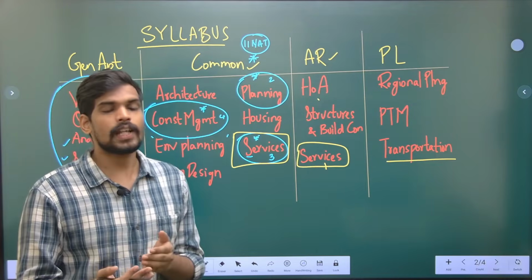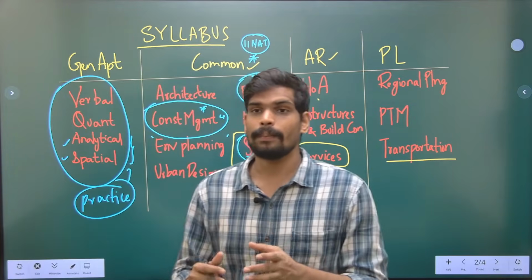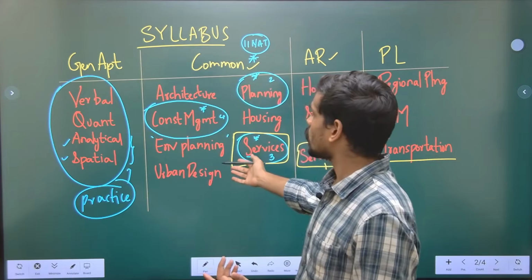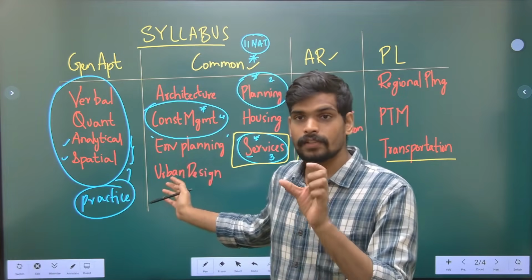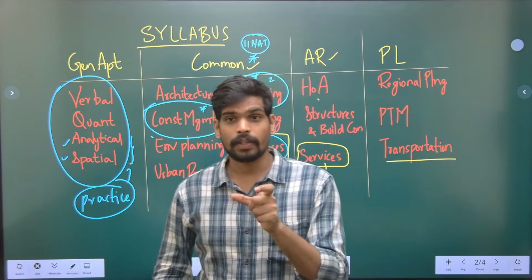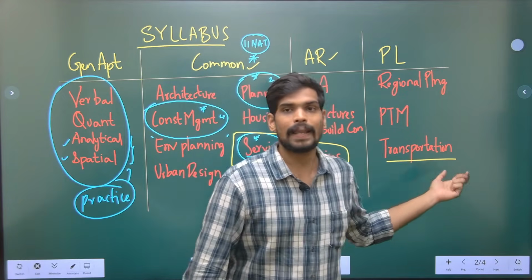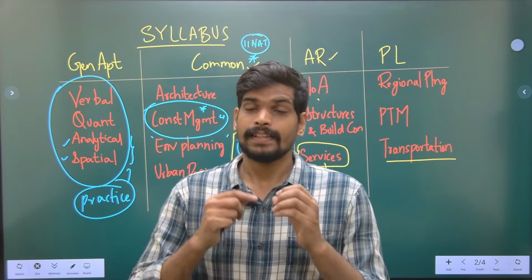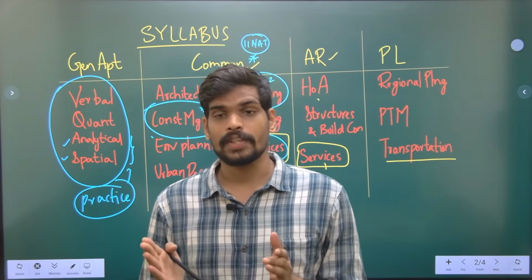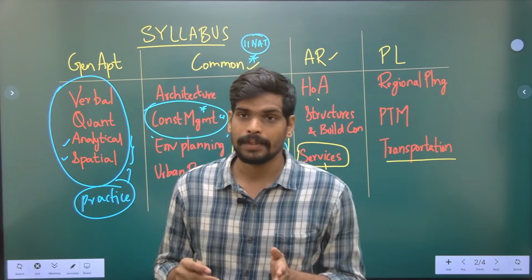So these boundaries are not rigid. Similarly, valuation is a topic mentioned in the common part, but a 2 marks numerical was asked on it in the planning part, that is part B. So there have been deviations from the official syllabus boundaries in the actual examination.